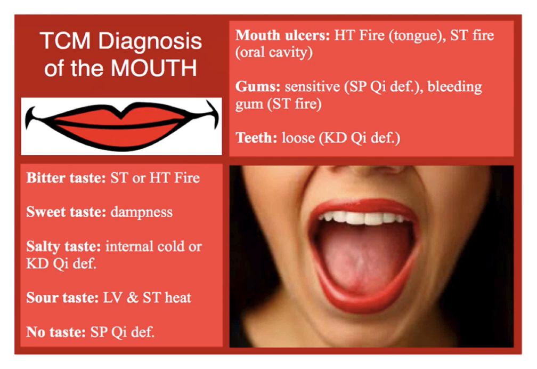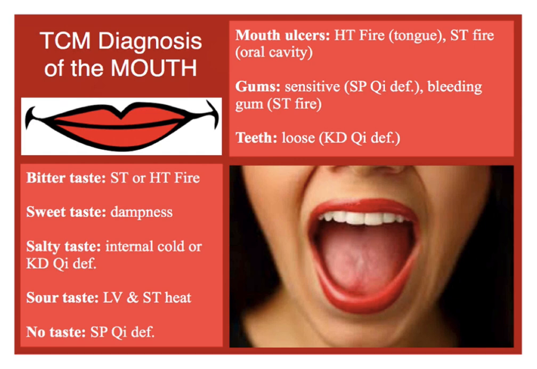Where everything starts for the beginning of digestion is in the mouth. We're going to look at the taste first, right? If you look at the 5-element, bitter taste usually is more heart-related, but it's also stomach. So bitter taste in the mouth connotes stomach or heart fire. A sweet taste means there's dampness, and usually that's affecting the spleen. No taste, or when we lost the sense of taste, is also a spleen qi deficiency.